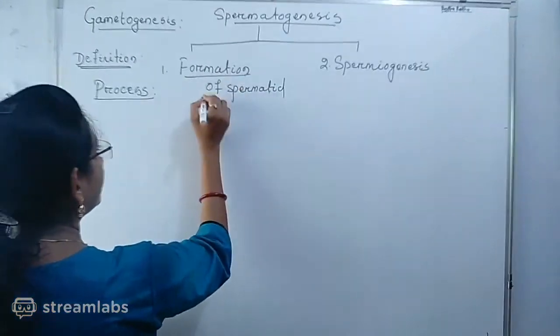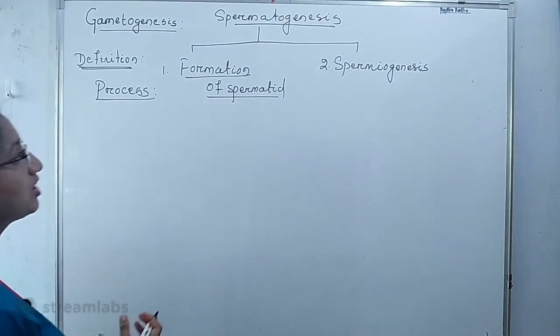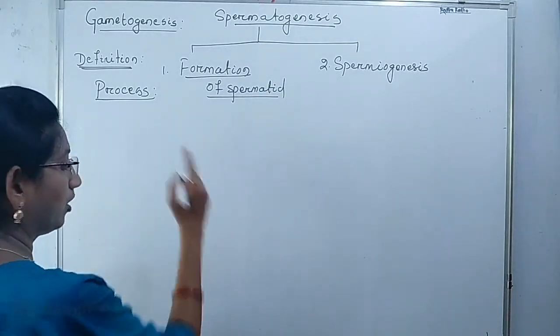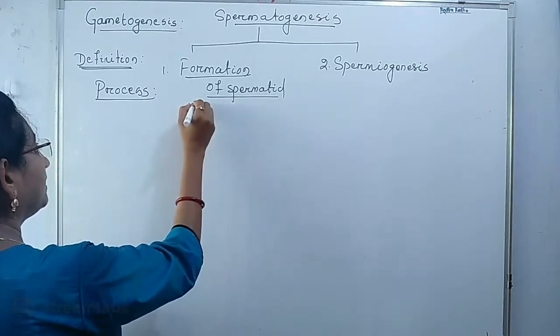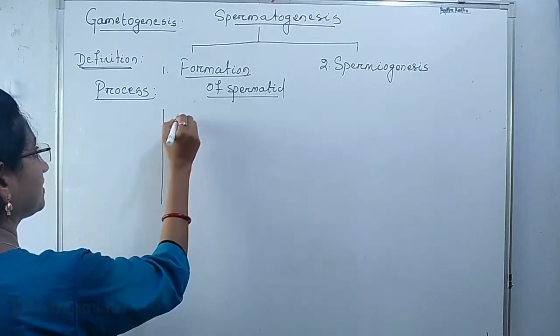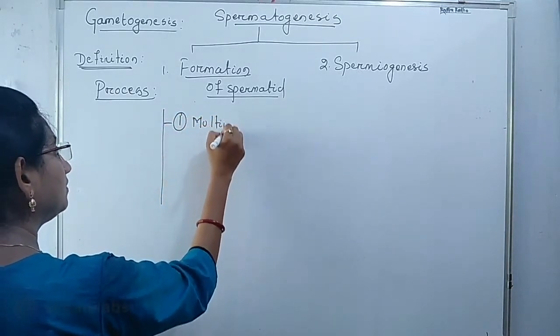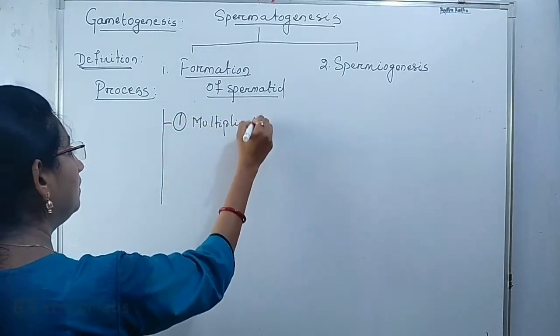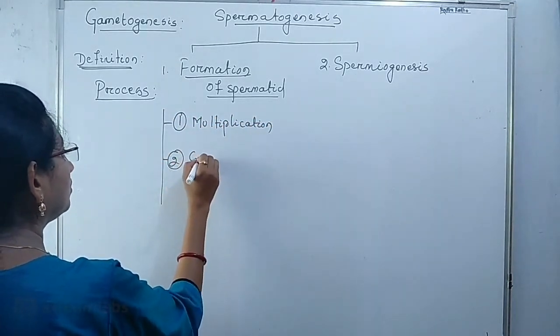What exactly are we going to find inside this formation of spermatid? The formation of spermatid takes place by the following 3 phases. Number 1, multiplication. Number 2, growth.